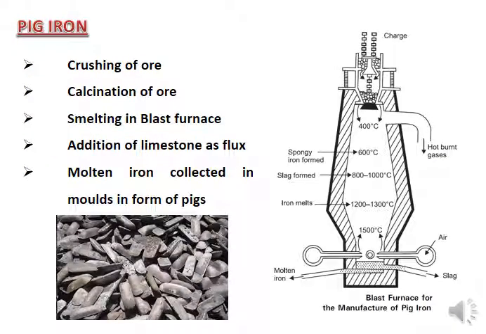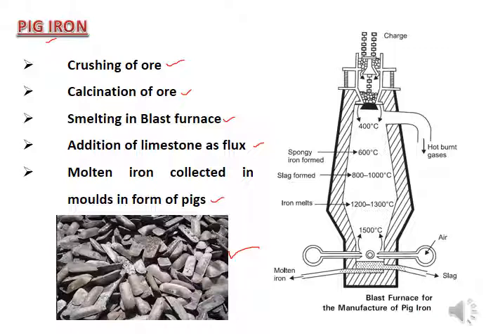So how is the pig iron going to be extracted? The very first steps will be almost the same. You crush the ore first of all, then you do calcination of the ore, then smelting in a blast furnace, with addition of limestone as flux, and the molten iron is collected in molds in the form of pigs. So finally you get the pig iron in that particular form shown in the figure.